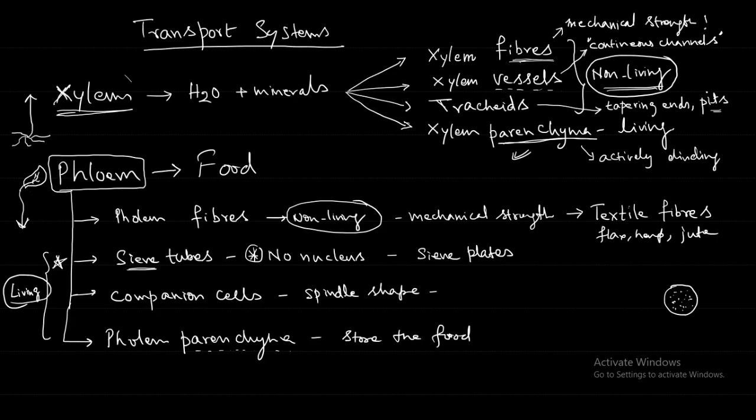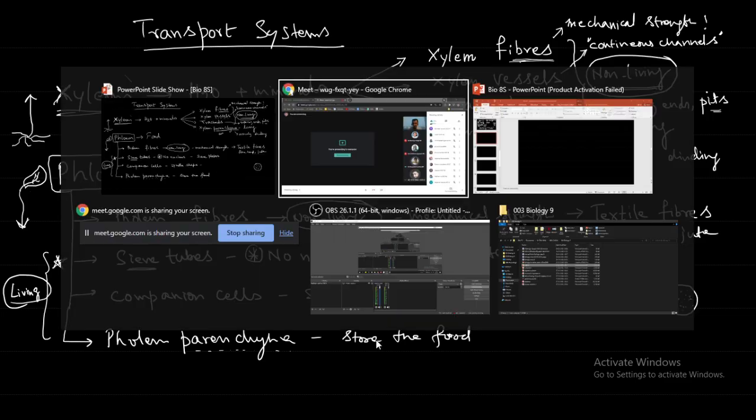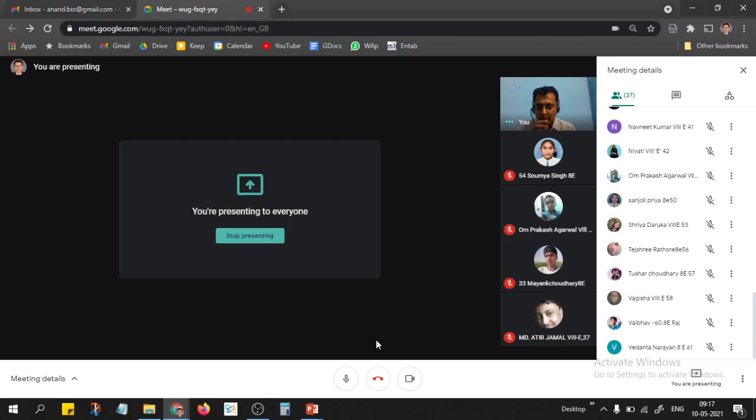Practice the diagrams of the xylem and the phloem, both of them. Figure 1.5 and 1.6, vertical or oblong? Which notebook are you all following? Oblong only, so make it in oblong only.